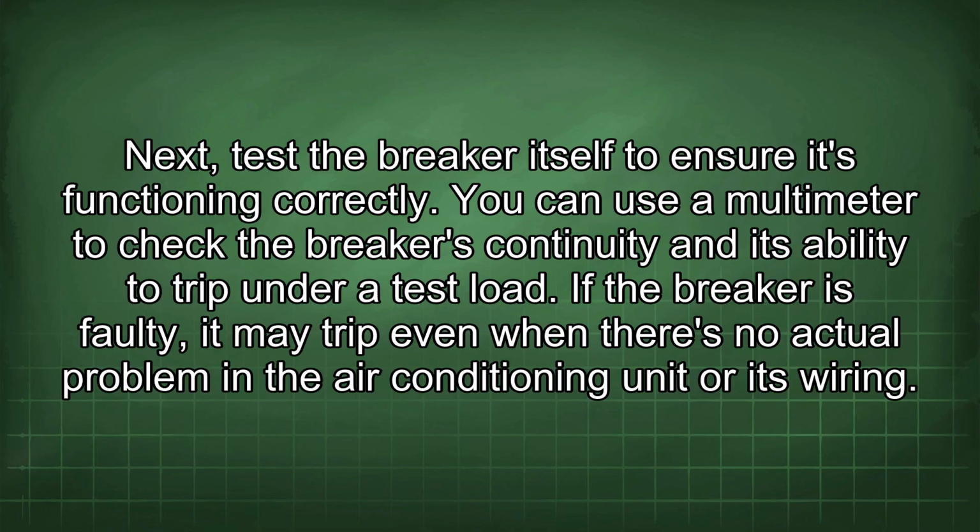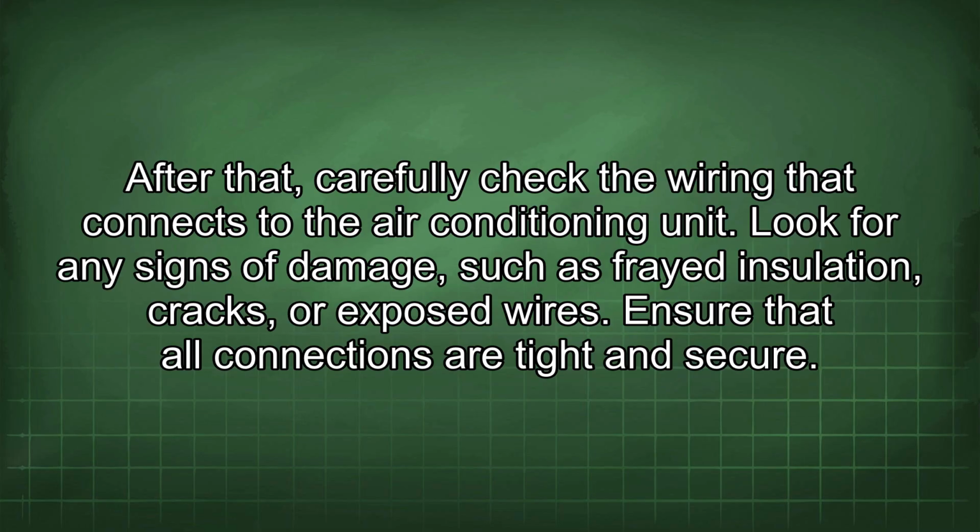Next, test the breaker itself to ensure it's functioning correctly. You can use a multimeter to check the breaker's continuity and its ability to trip under a test load. If the breaker is faulty, it may trip even when there's no actual problem in the air conditioning unit or its wiring. After that, carefully check the wiring that connects to the air conditioning unit.